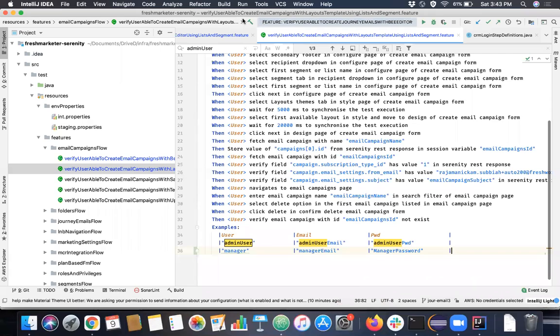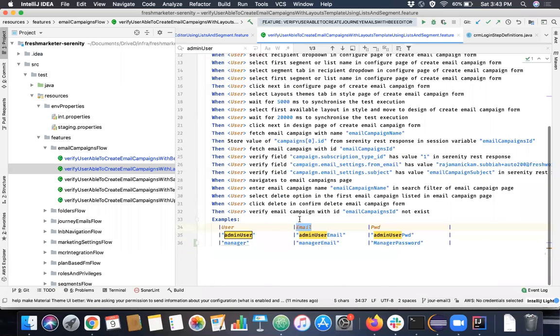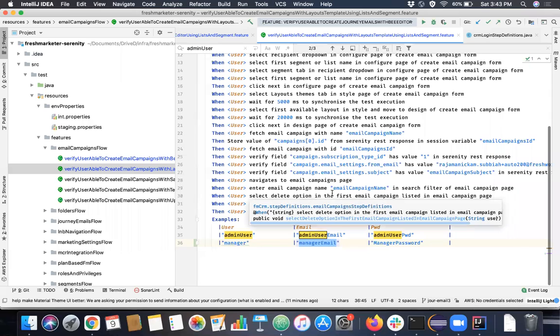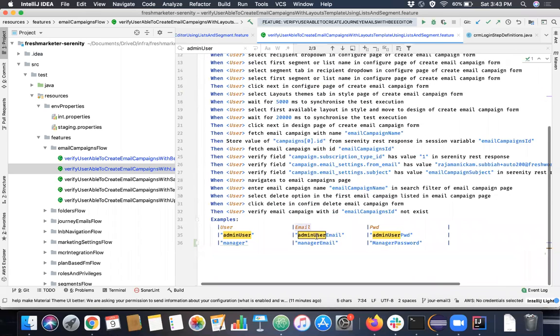In the Cucumber feature file? Yeah. The email? No, email is a kind of placeholder. Placeholder, yes. This step. So if the placeholder has to be replaced by a certain value, right? We are giving two values for this email itself. One is user email, another one is manager email. So which one will be replaced here? It's with email only. And either you should replace with this admin user email or with this manager email. You're getting my question, right?